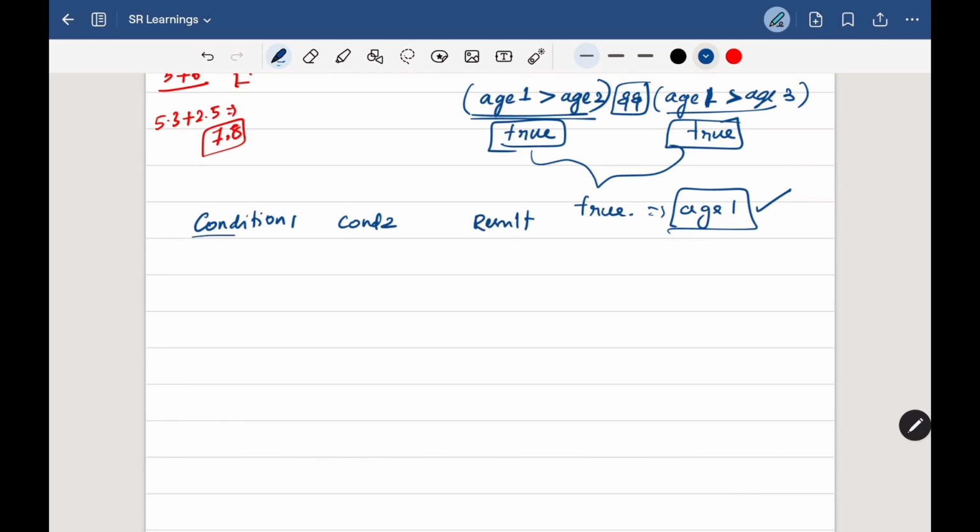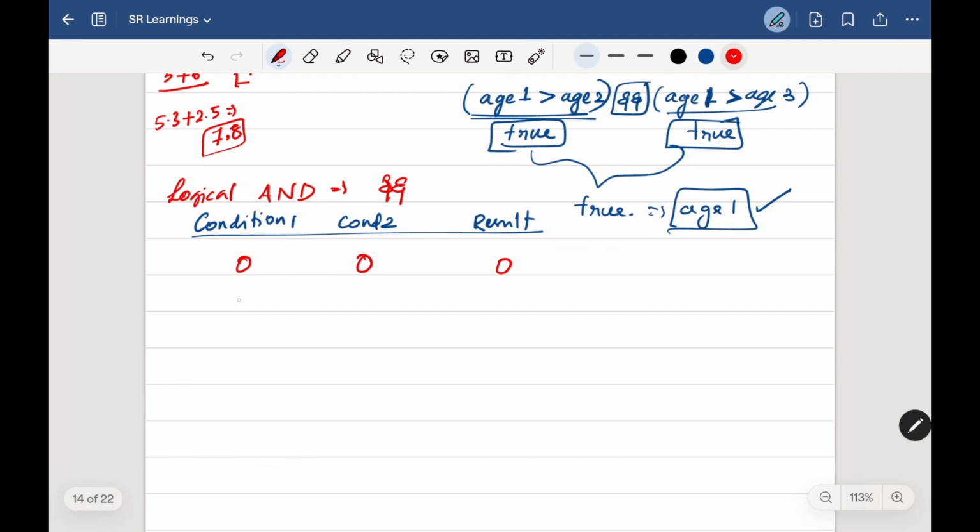If you are going with the AND operator, and the first condition gives us false, and here I am representing false with 0, and the second condition is also giving us false, then our result will be false. And this is for logical AND. Logical AND is represented with a double ampersand symbol in programming.